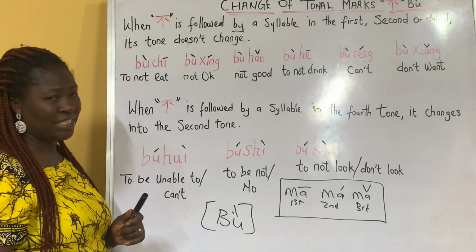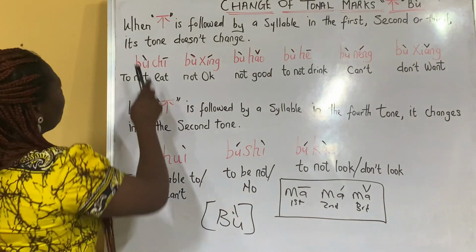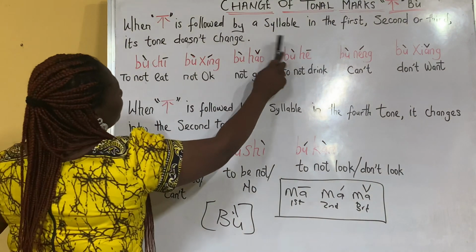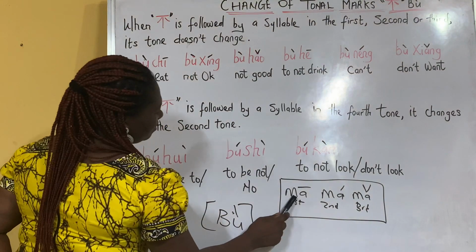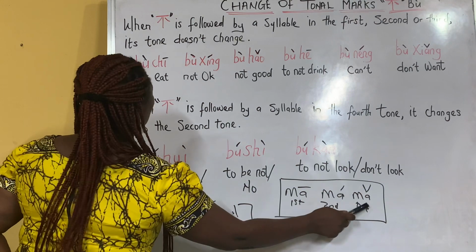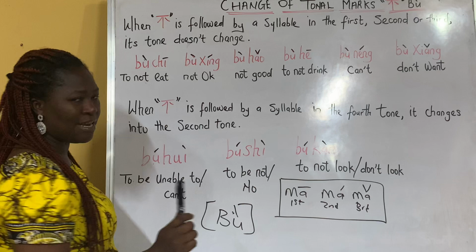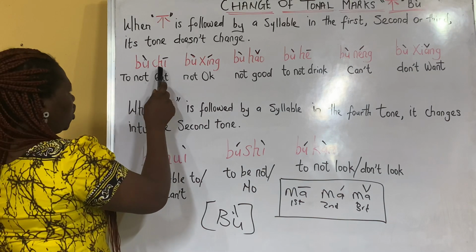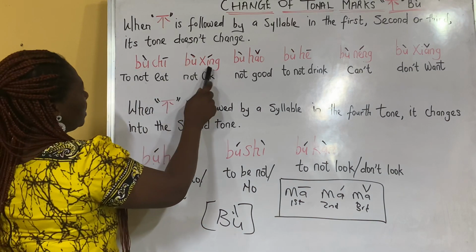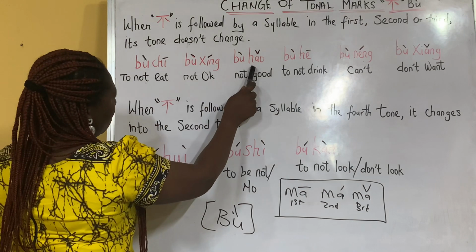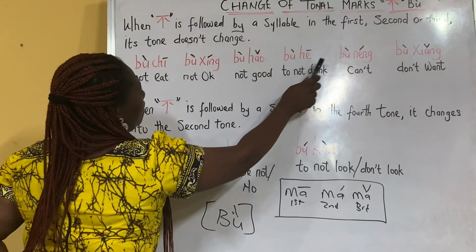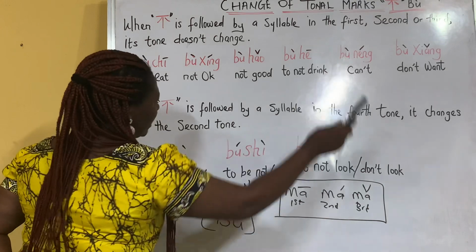Okay, let's go one more time. When bu is followed by a syllable in the first, second, and third tone, its tone doesn't change. Example, bu chi, bu qing, bu hao, bu he, bu neng, bu xiang.